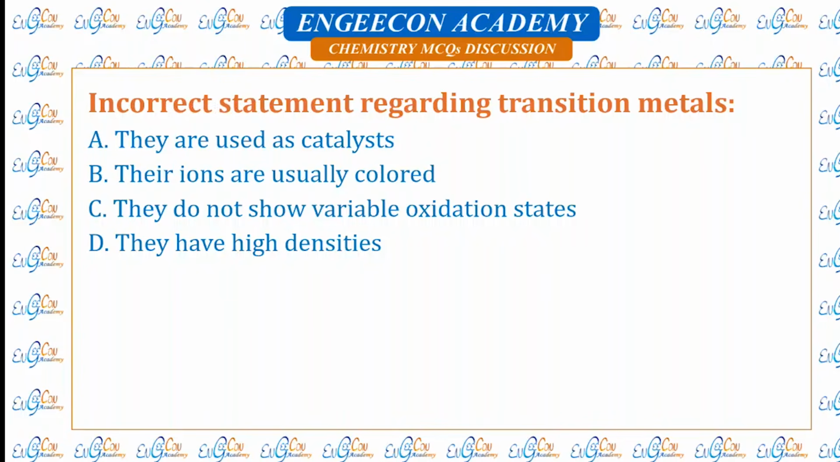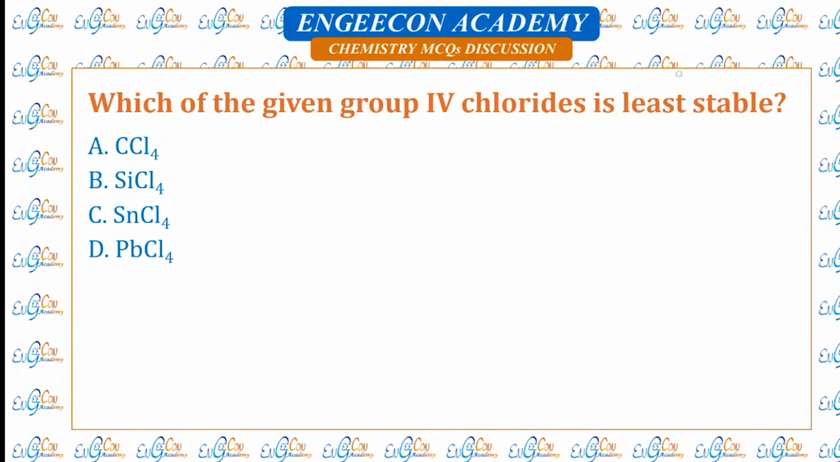Incorrect statement regarding transition metals. They are used as catalyst, it is correct. Their ions are colored, it is also correct. They do not show variable oxidation states, this is wrong. They show variable oxidation states.